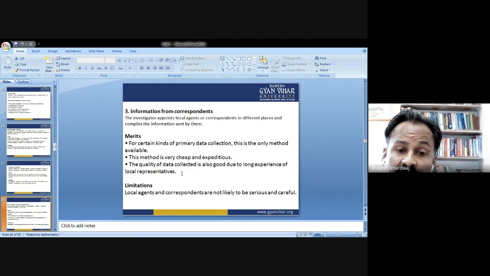Limitation and disadvantage: local agents and correspondents are not likely to be serious and careful. Some of the time, if you are asking for information and they do not know the exact information, they give it in a very careless manner, not in a serious manner. So this is the limitation. They are just doing their formalities to put forward any message or correspondence. Okay, so this is a disadvantage.